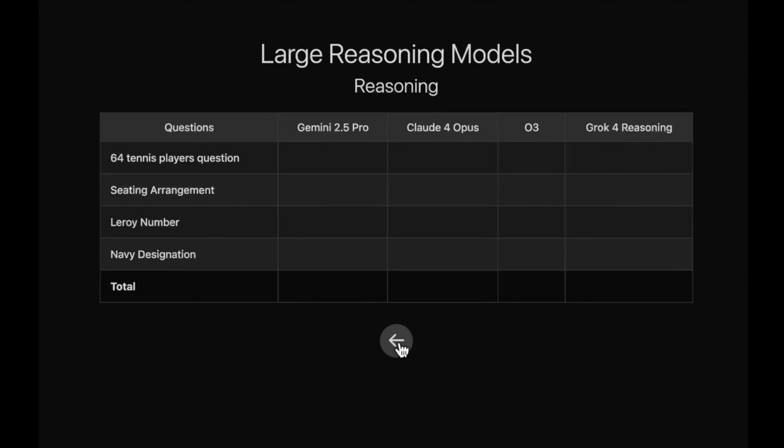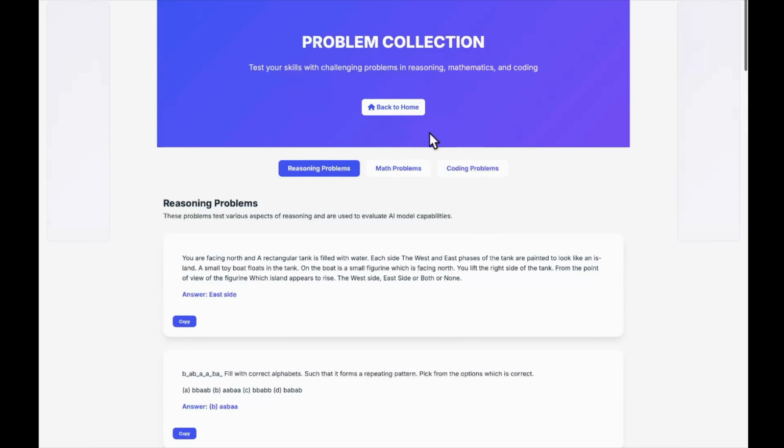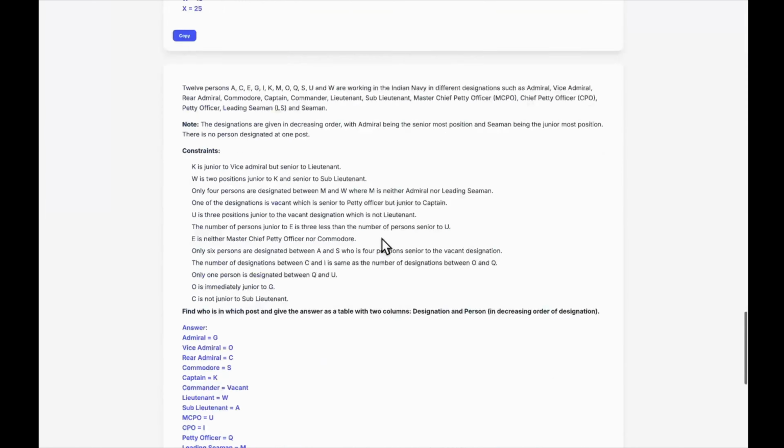Talking about the reasoning questions, here I have my 4 very hard questions guys, and if you have been a long time viewer, this is the section that you have been waiting for. These are very hard questions as I said before, and only these 4 models are the ones competing at this level. Any other model is not even close. They might get the first question, the 64 tennis player question, right, but after that all these questions are very hard for them. If you head over to my website and go to problem collection, you can see all these questions.